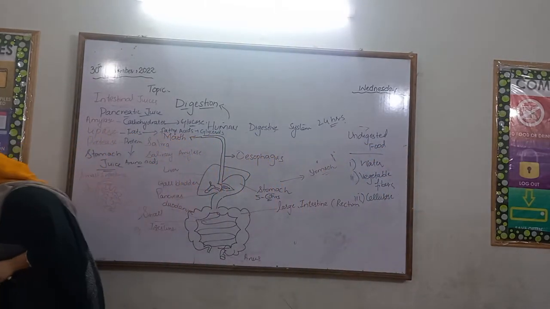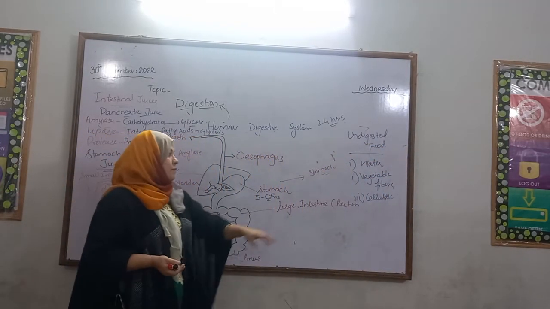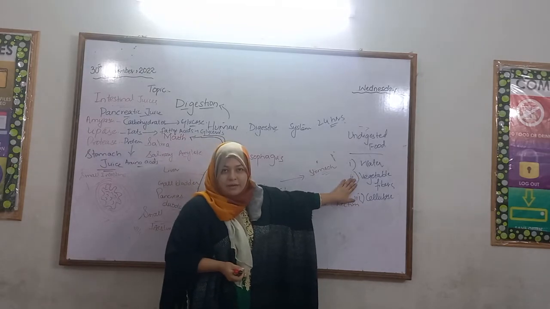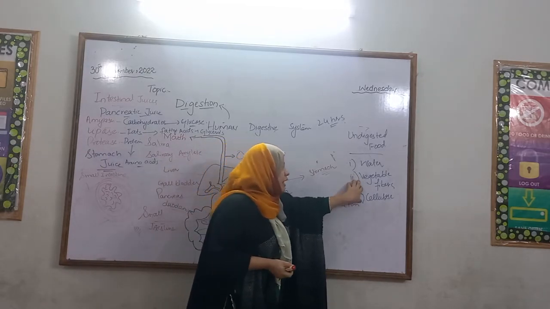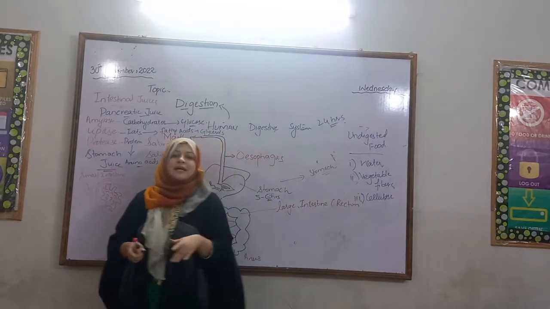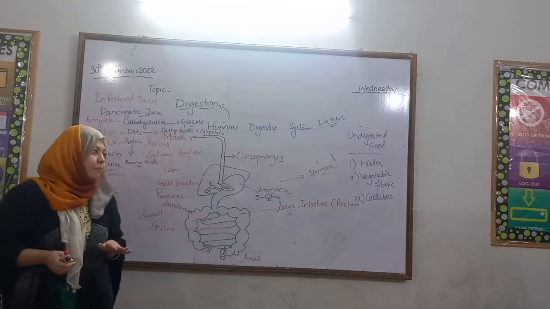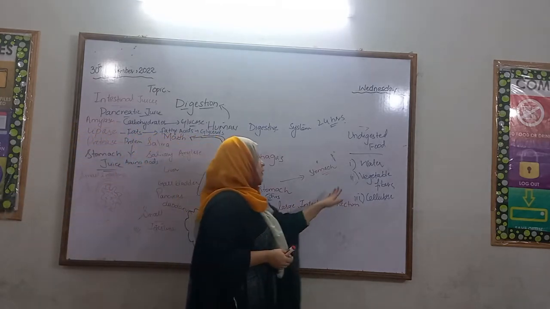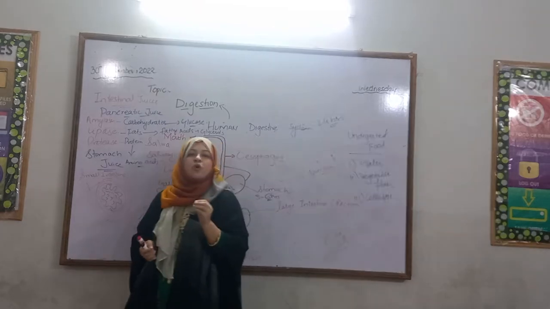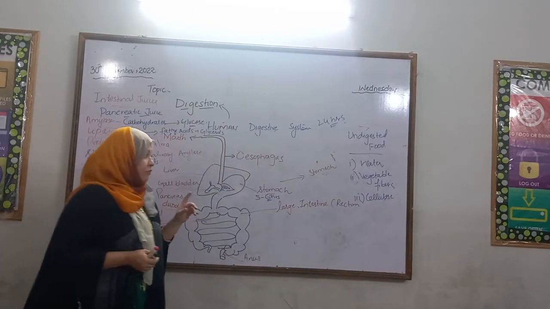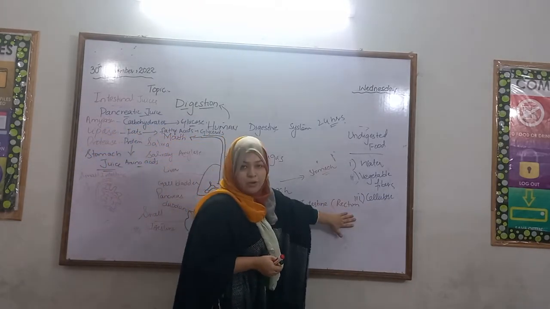So this undigested food will go into the large intestine. Water will be absorbed through the walls of the large intestine and go to the bloodstream. Now the remaining material is semi-solid feces. It will contain vegetable fiber and cellulose.